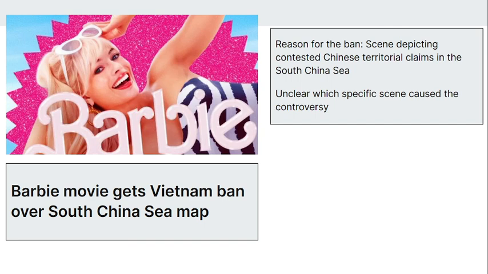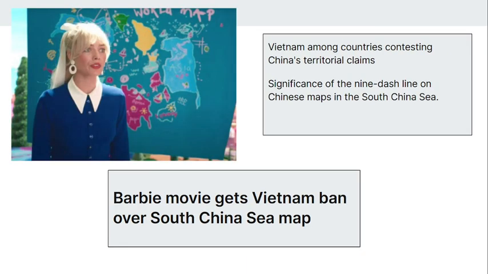And recently, this country, Vietnam, has banned this Barbie film over a scene featuring a map. That map has depicted contested Chinese territorial claims in the South China Sea. If you see, this is the particular map in which China's claims are there. So that is the reason Vietnam has banned this film.